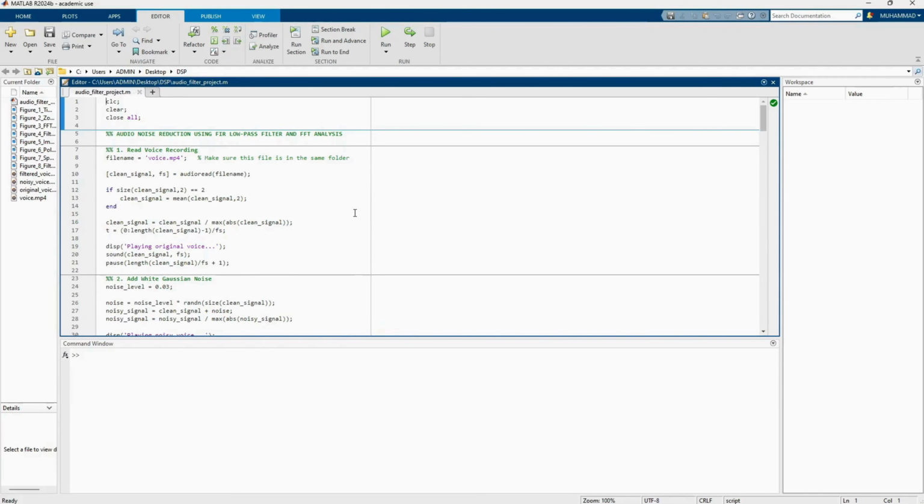Our group used a real voice recording and imported it into MATLAB using the audioread function. The audio is converted into a mono signal and normalized before processing. So I will show the demo.